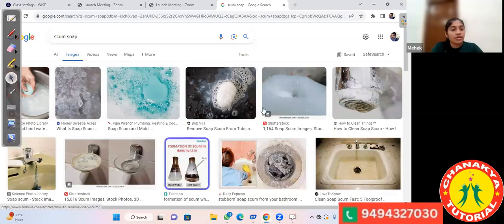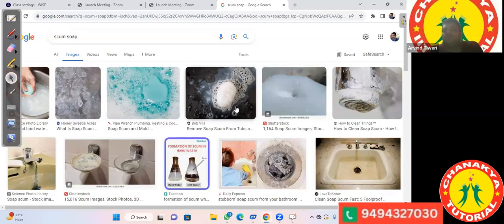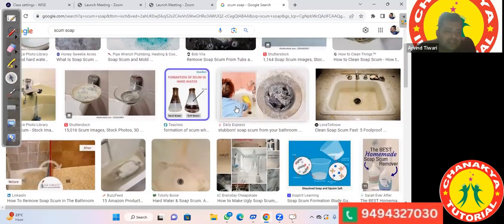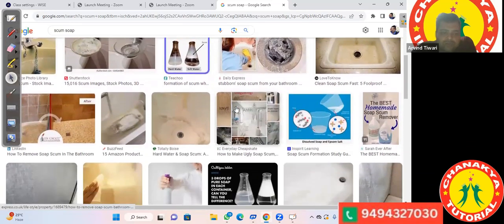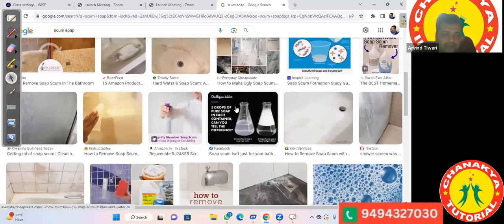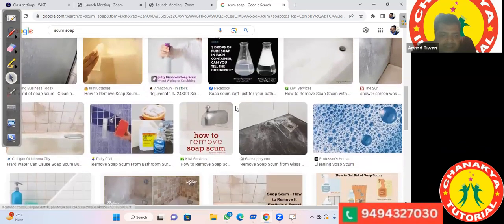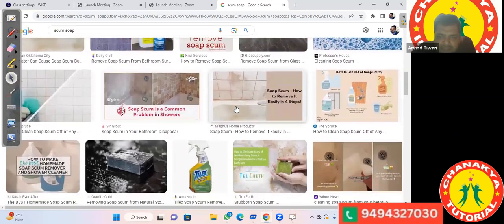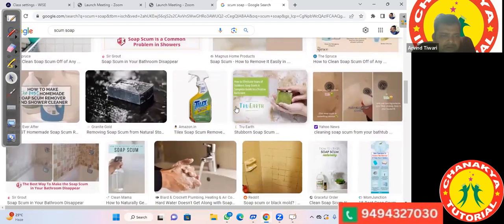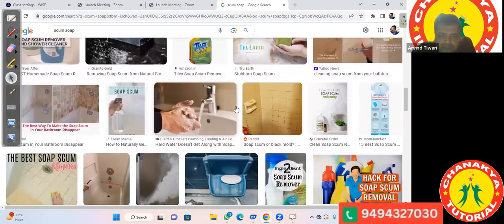Sir, so it's basically foam. No, not the foam. That foam you see is called lather. And if you use soap with hard water, you will not get that foam or lather. Let's see, I don't see any such picture which can give you a good image.